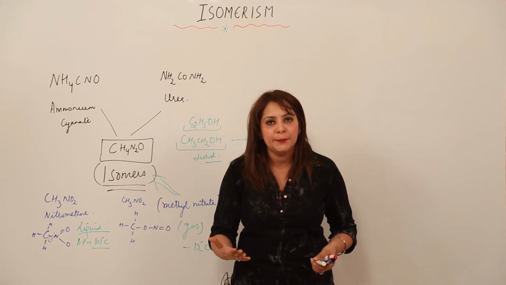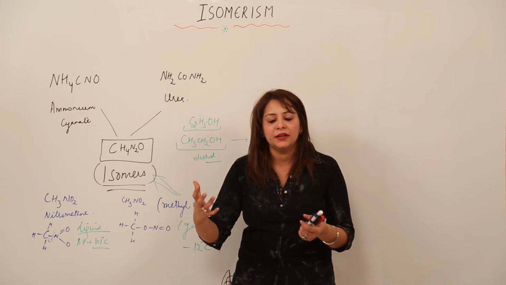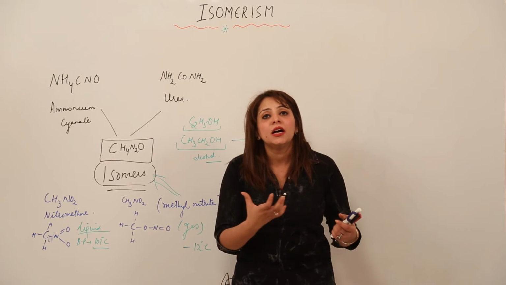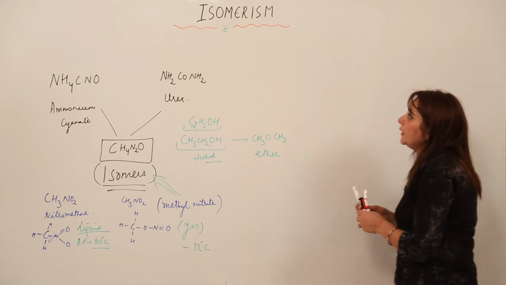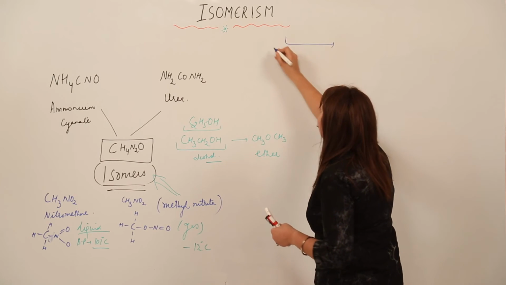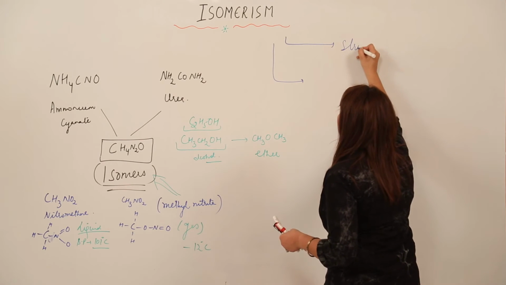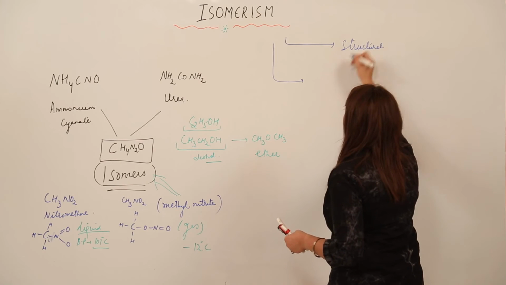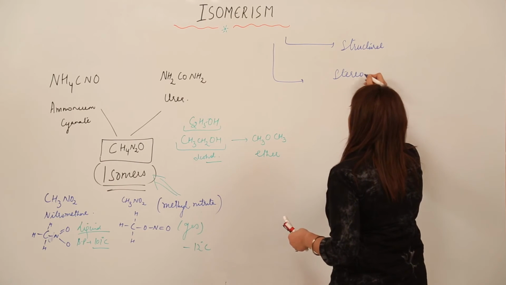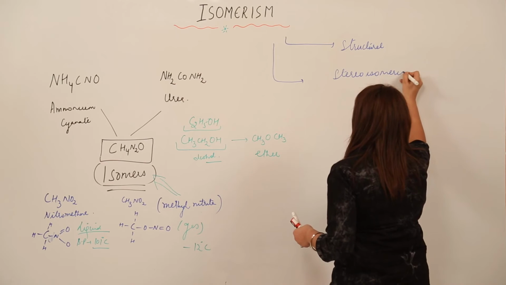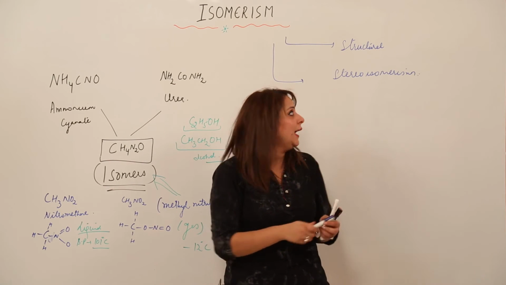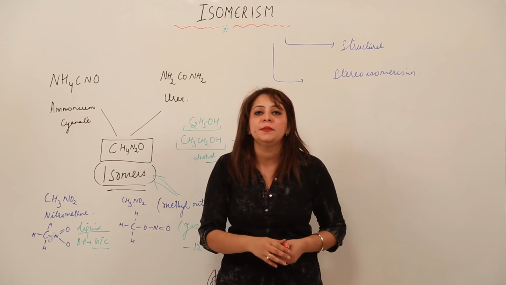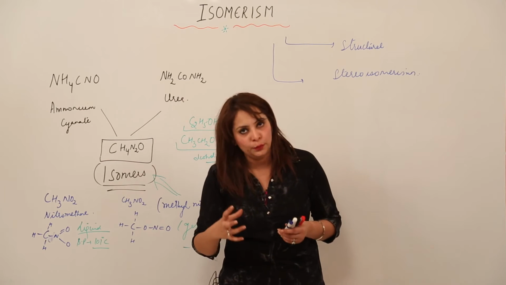We have many categories that fall under isomerism, but the basic two categories into which we can divide isomerism are structural isomerism and stereoisomerism. So basically we have two types of isomerism: one is structural isomerism and the other is stereoisomerism.